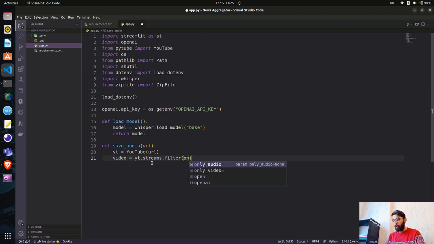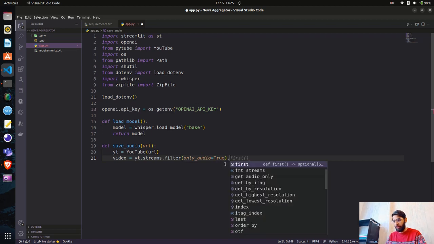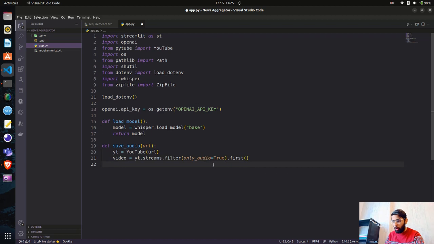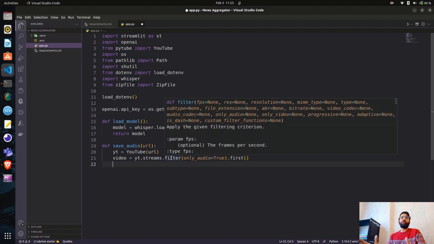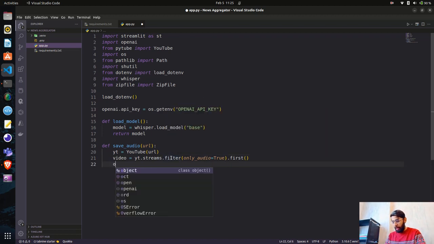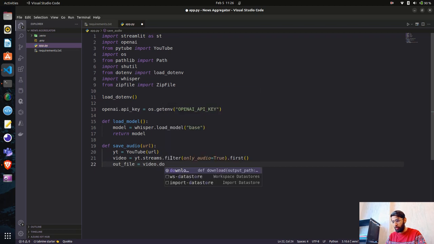Okay, filter. Now guys, you can see there are two params shown here: only audio and only video. What I want is only the audio, so I can get only the audio from here. I'm only getting the audio from this URL, which is a YouTube video URL. And now my output file. I'll say out file equals, and I will download this variable video.download. It's a function again. That's it.